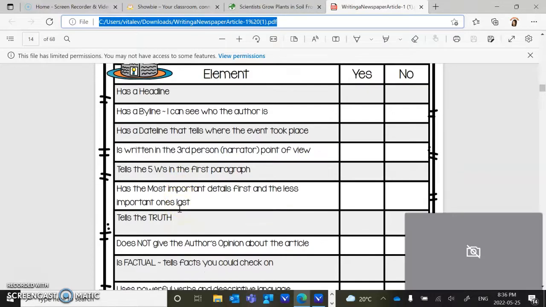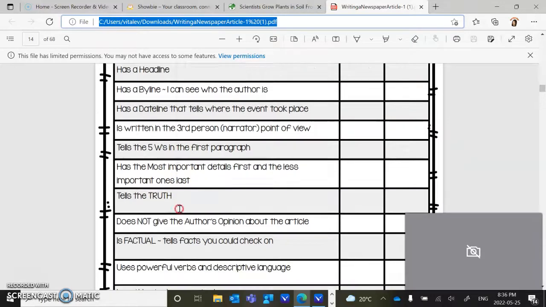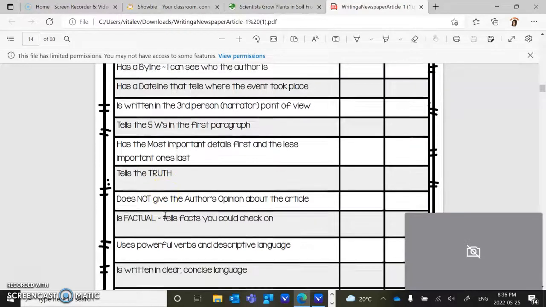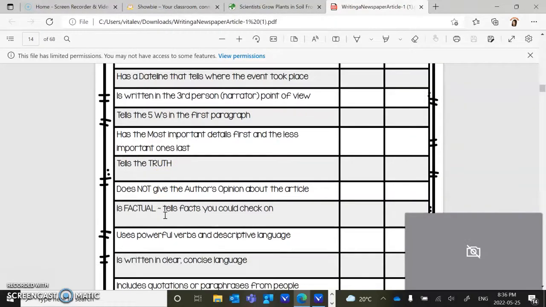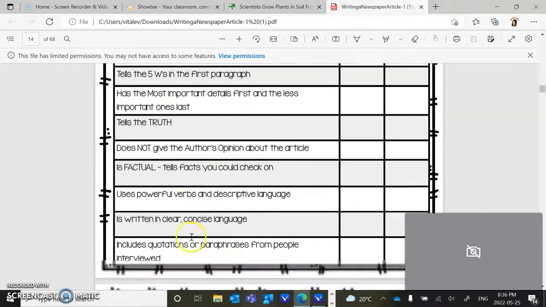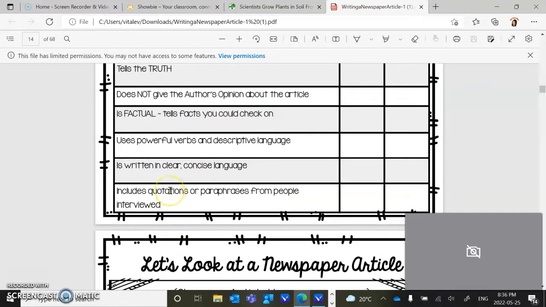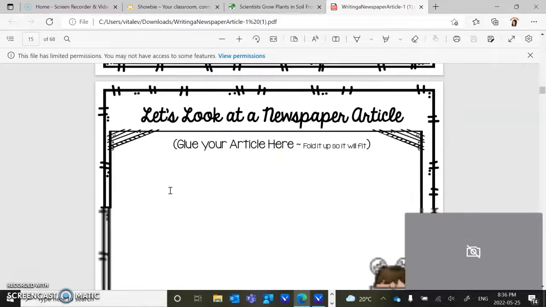Did they use a lot of details at the start and less at the end? Did it talk about the truth? Did the author not give his opinion? A newspaper article, you cannot give your opinion. Did he use powerful verbs? Was it clear and concise? And were there quotations? Miss Vitali will show you what a quotation is in the article, okay?